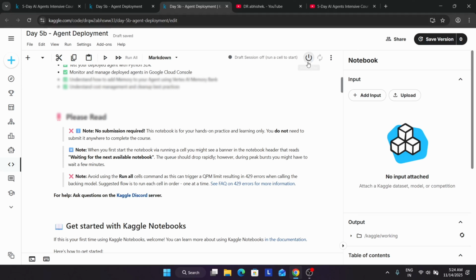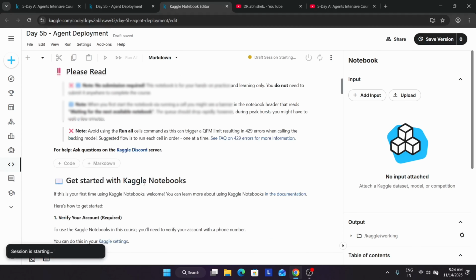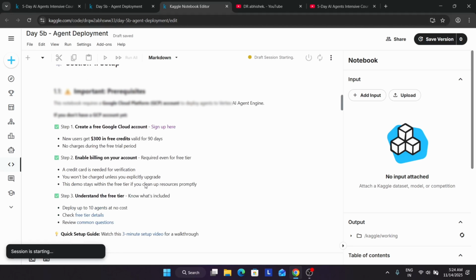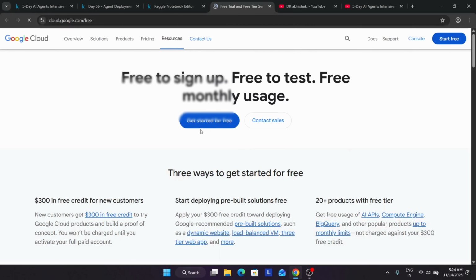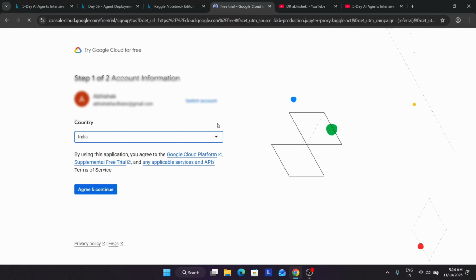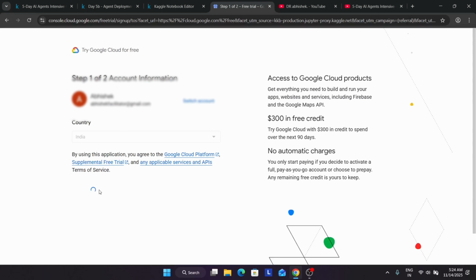Now you first have to start the session over here, and then the first thing we have to do is create a GCP account. If you don't know how to create a GCP account, you can follow along here. It is free of cost, but you need to add the payment information. So first, click on agree and continue.